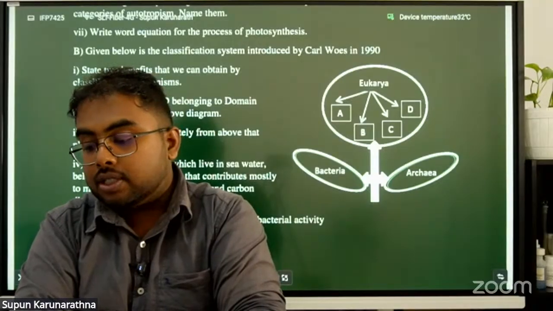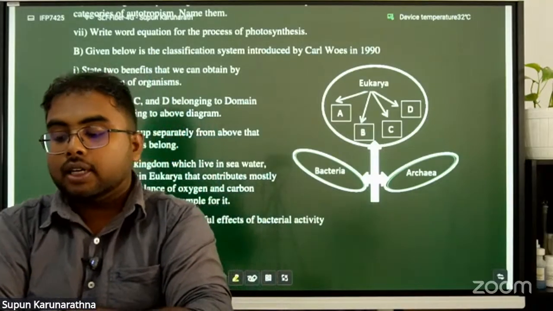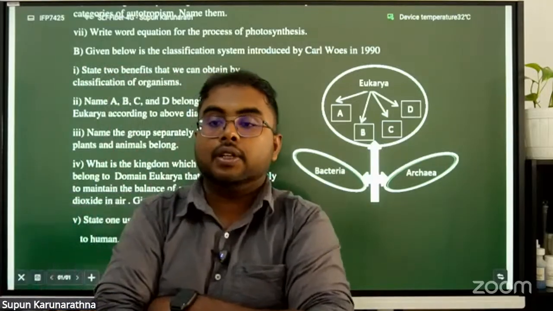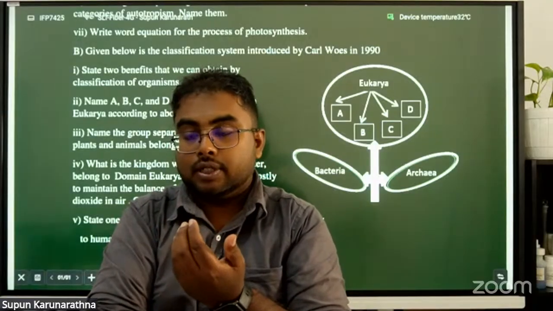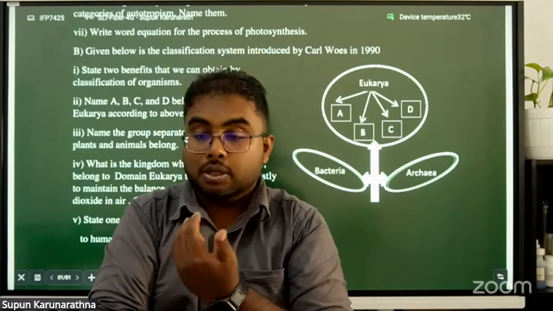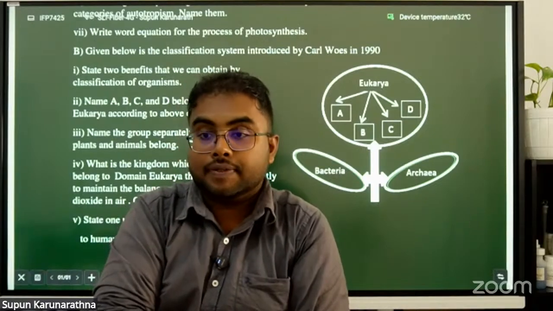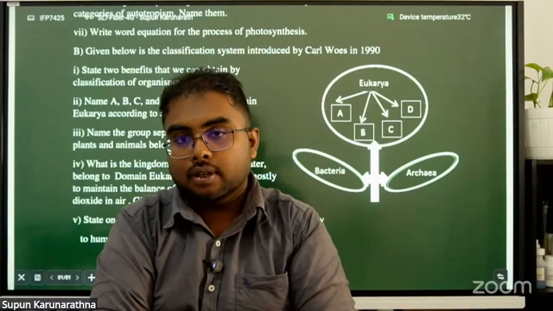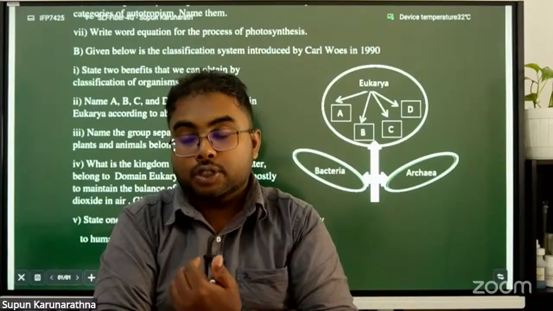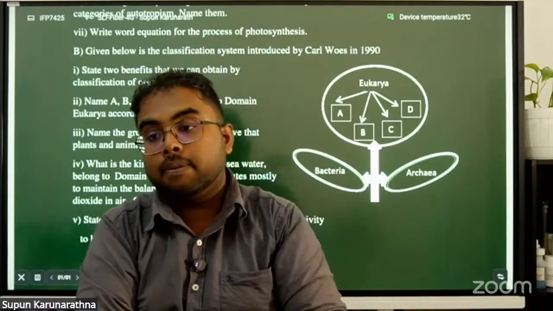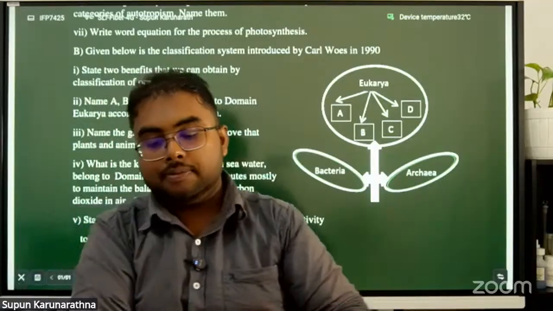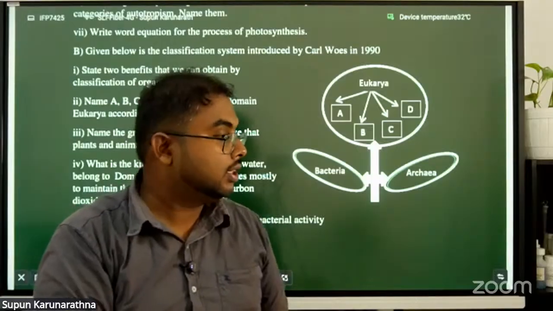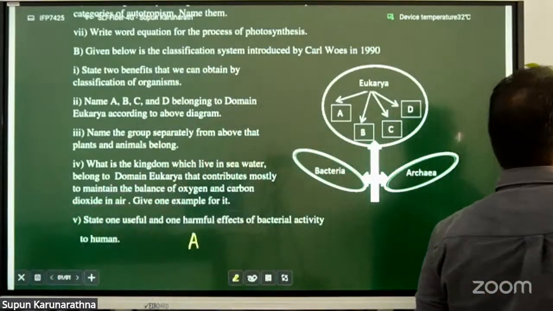Question number 5. State useful and harmful effects of bacterial activity in humans. Useful effects: we can use bacteria in different kinds of industry, production of yogurt, curd, cheese, producing medicine, and likewise vaccines. Harmful effects, what are they? Giving disease to humans, food spoilage, destroying economically important things, and so many other things, right? Causing disease to humans and other organisms important to humans. We can write it.